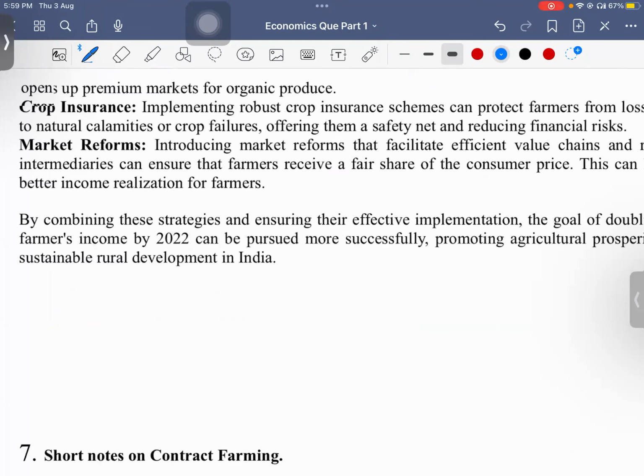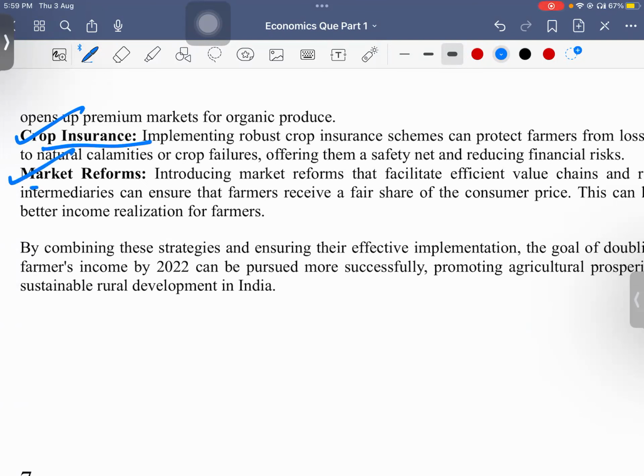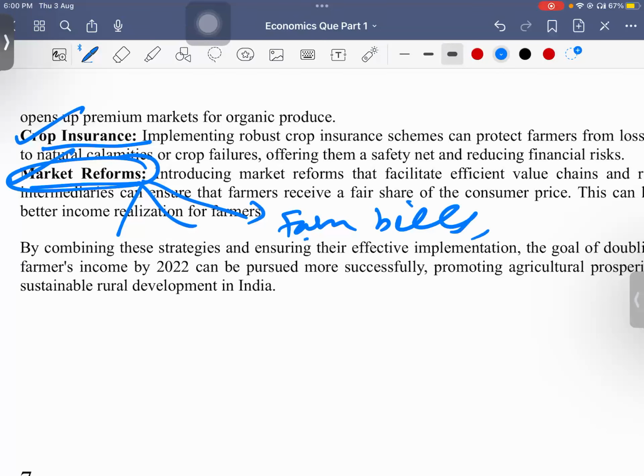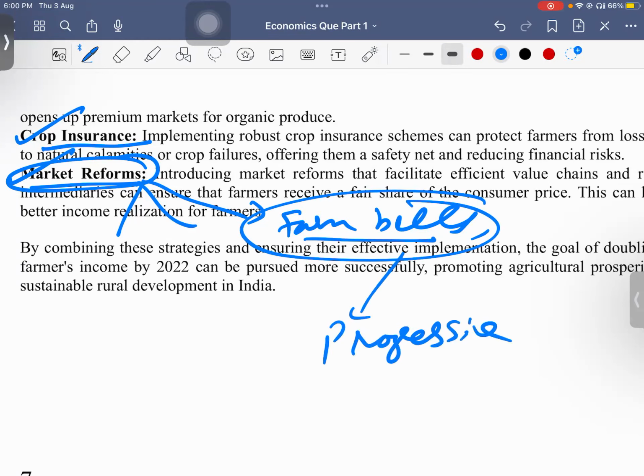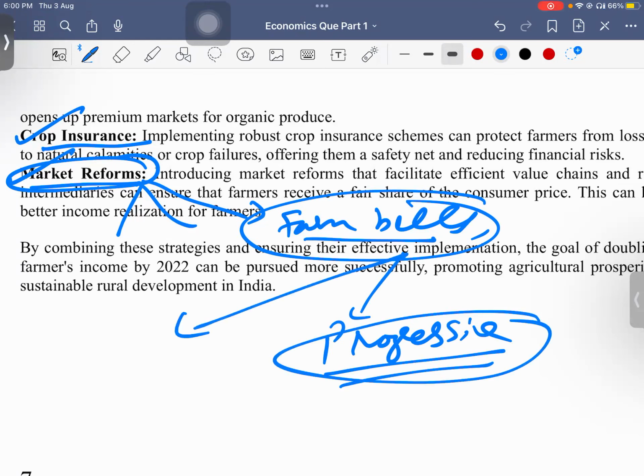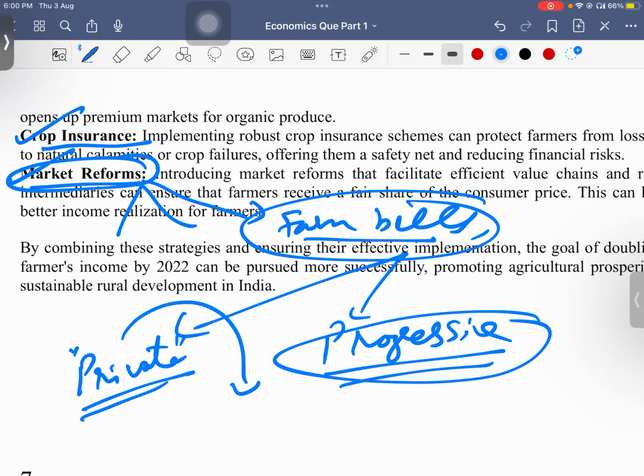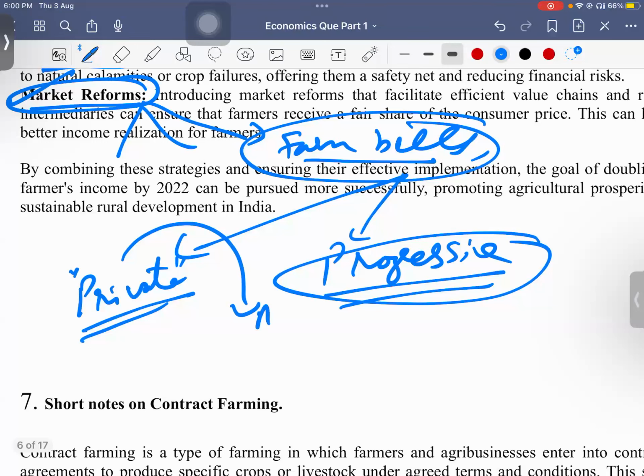Next is crop insurance, the Pradhan Mantri Fasal Bima Yojana, and market reforms. We had a discussion about the farm bills also. We can just mention the farm bills which were there. They were progressive, but it was not communicated well to the people. Here we are providing more opportunity to the farmers, like private participation, but there are restrictions also, so that private players can come into agriculture. Presently, private participation in agriculture is very low.